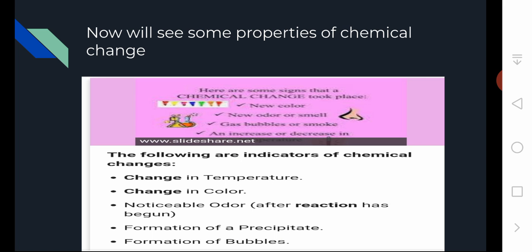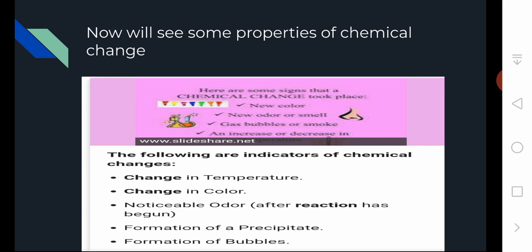Guys, chemical change is a very easy topic. There is nothing difficult in it. I'll give one example with which you can confidently understand the topic. If you take a tablespoon of sugar and burn it, you will see that it becomes liquid for some time.